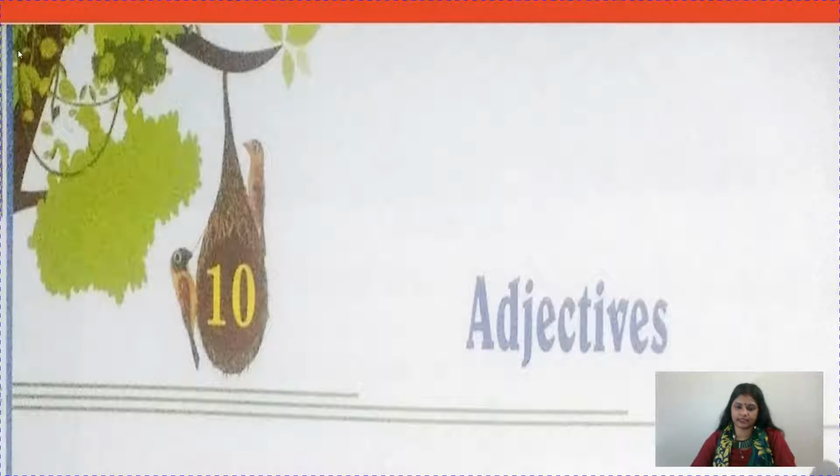Children, as you can see in the picture, today we are going to start a new chapter, chapter 10, adjectives. Children, do you know what is the meaning of adjective? Suppose let's talk about the sun.